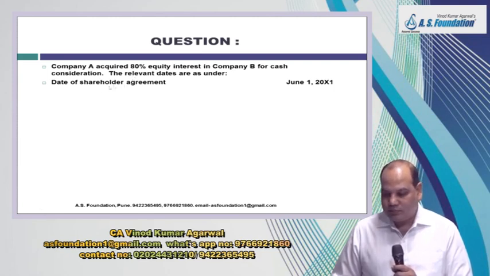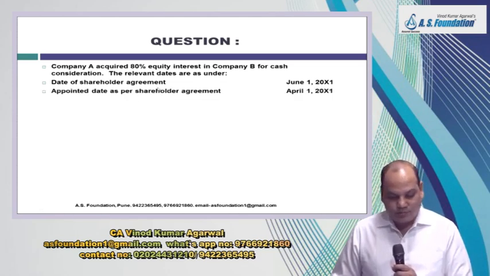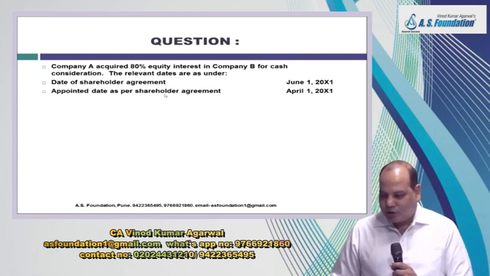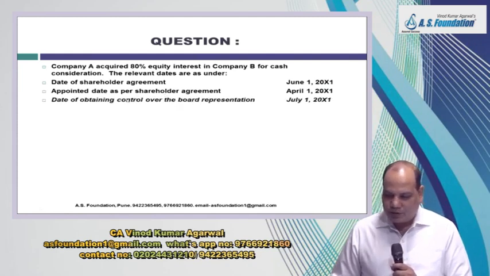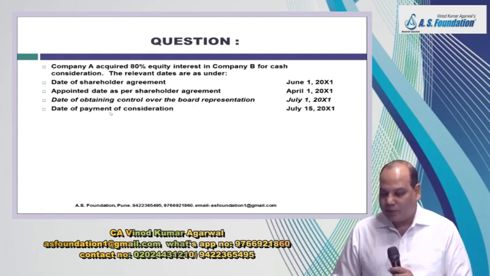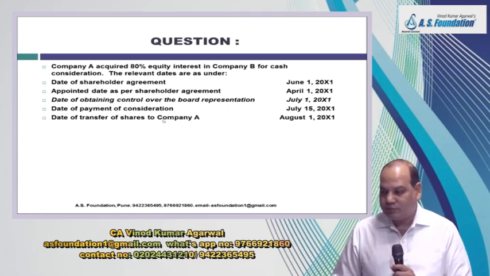Relevant dates: date of shareholder agreement 1st June, appointed date as per shareholder agreement 1st April, but the date of obtaining control over the board representation is 1st July. Date of payment of consideration 15 July. Date of transfer of shares to Company A is 1st August.